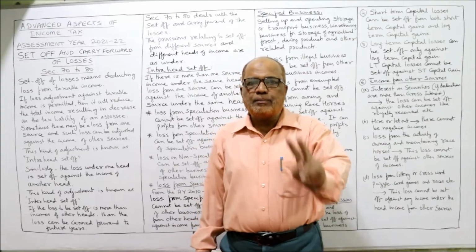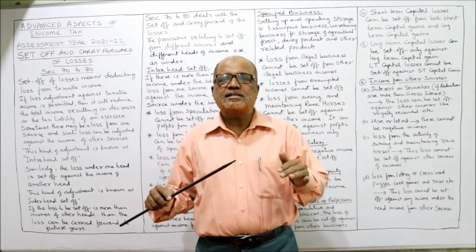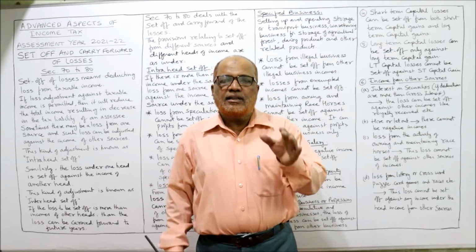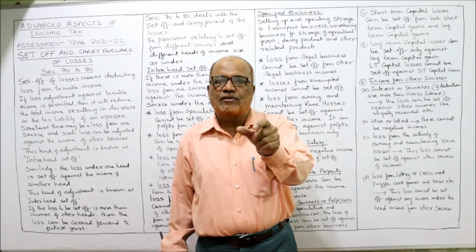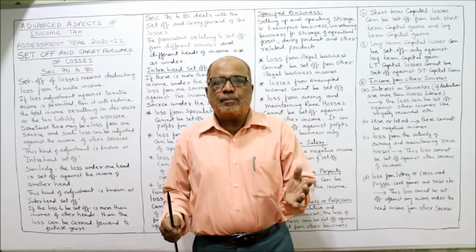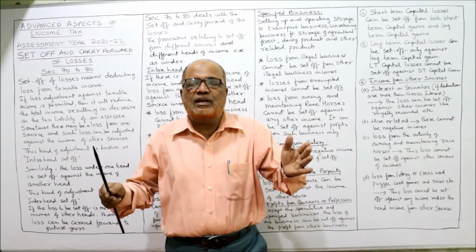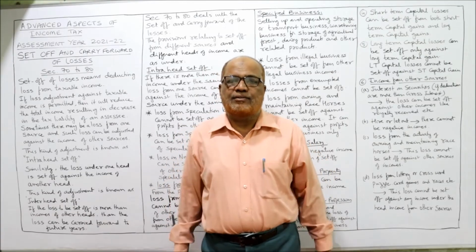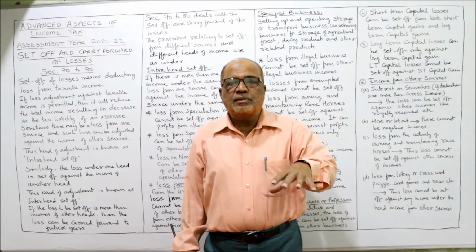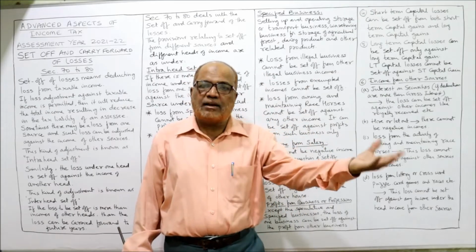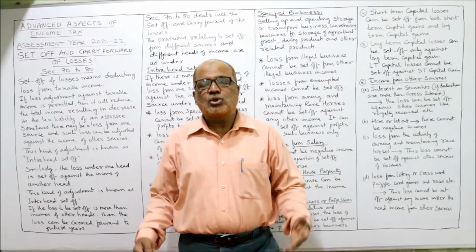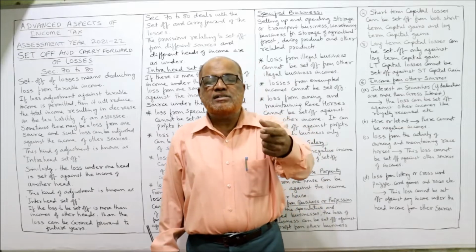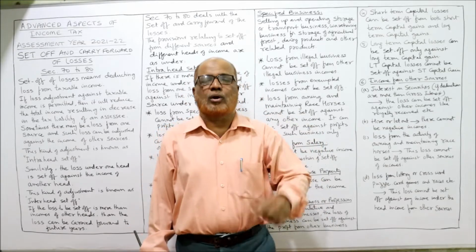First of all, there are two types of set off: Intra Head Set Off and Inter Head Set Off. Intra Head Set Off means the set off of the loss of one source against the income of another source. Example, a person may have different sources of income under the same head. A person may have two separate buildings which are let out. There is a possibility that one let out building may incur loss and the other let out building may have profit. So the Income Tax Act says the loss in one let out house can be set off against the income from the other let out house.